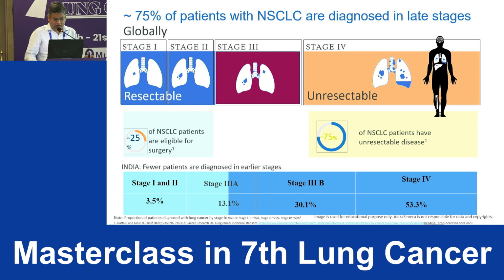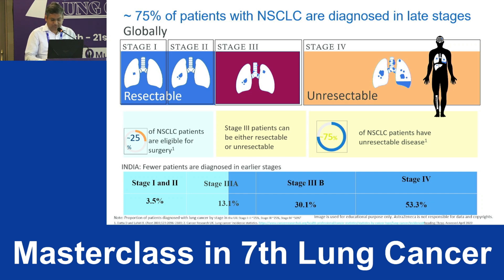And what is the burden of stage 3 in our country? This is the data from UK, and you will see even in a country like UK, stage 1 and stage 2 constitute only 3.5%. Then you will understand how dismal the data of India will be. A large chunk of our patients come in stage 4, and of course stage 3A and 3B constitute the larger volume. A good chunk of patients are stage 3B, which is 30%. I hope our experiences are also the same in India. Most of the patients will be in stage 3B.